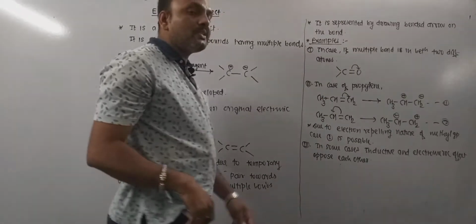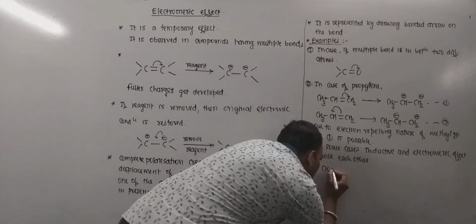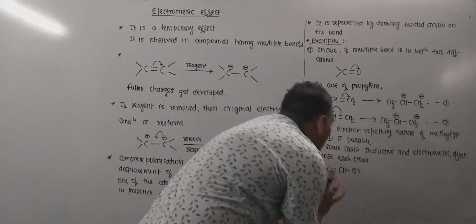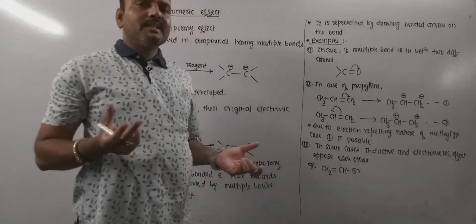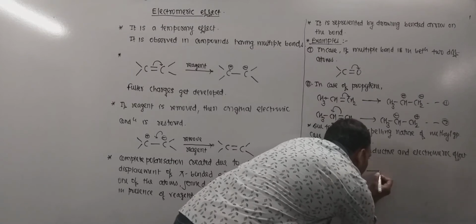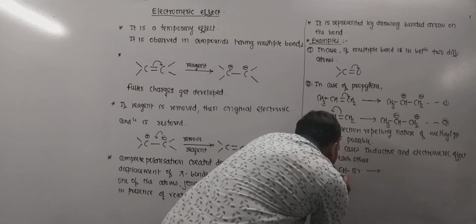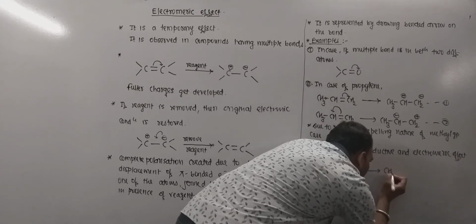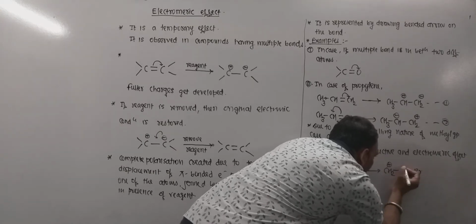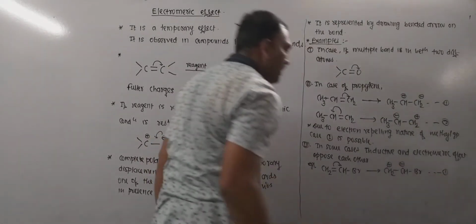So what happens in such type of system? For that, consider an example of vinyl bromide. In case of vinyl bromide, two situations may arise. The very first situation is, if electronic shift is like this, then the dipolar system obtained may be given as this, and this is said to be case number 1.